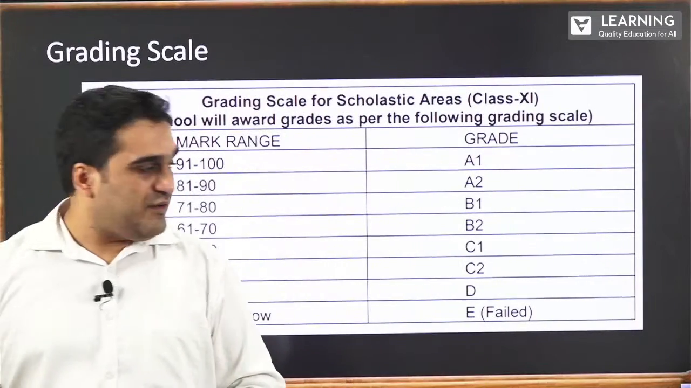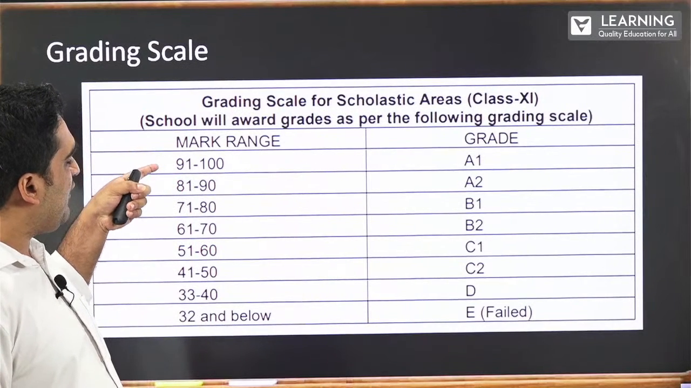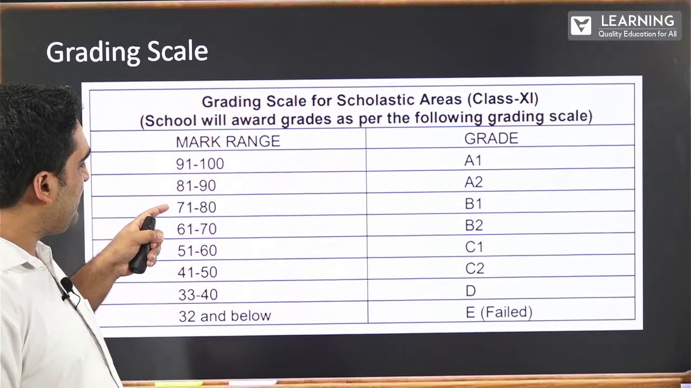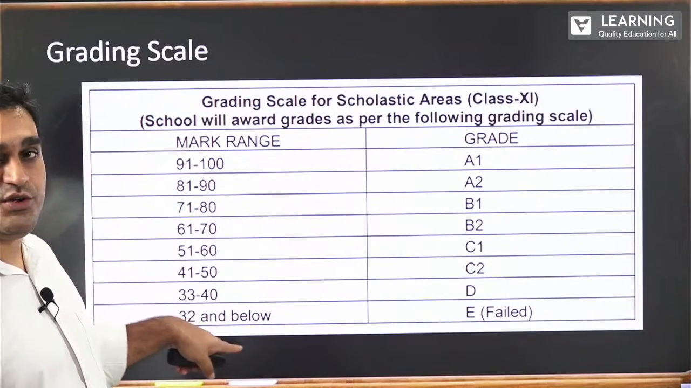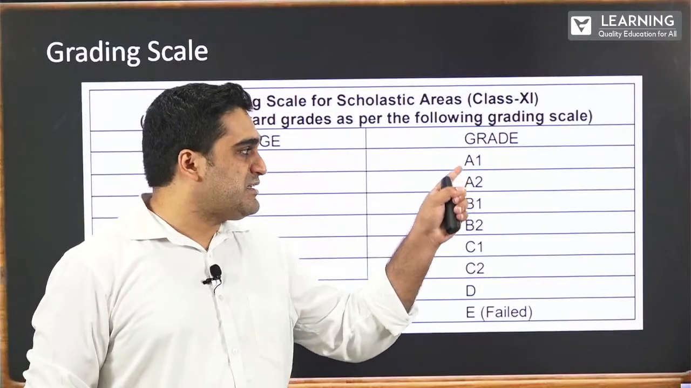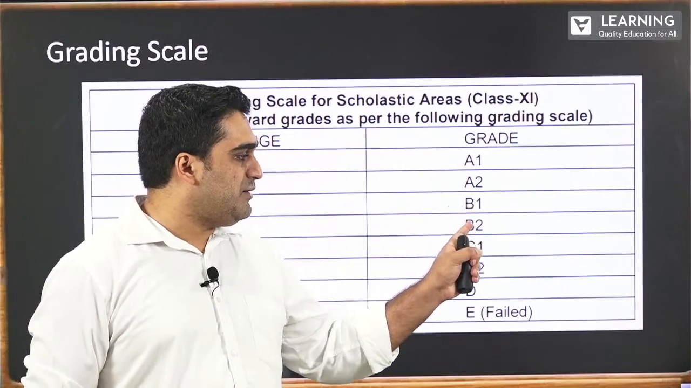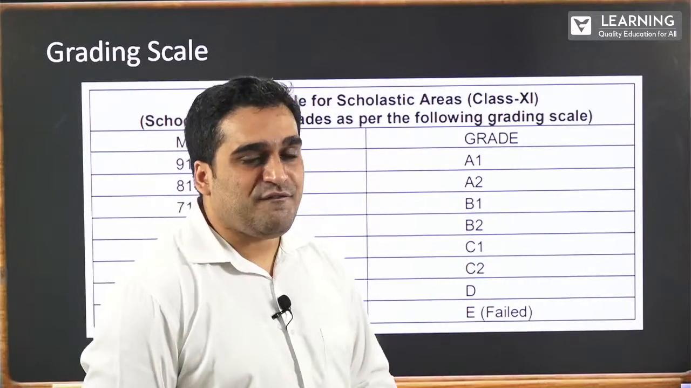Now, for the sake of your examination, what are the various grading scales? The marks range from 91 to 100, 81 to 90, 71 to 80, and various others down to 32 and below. For the various grades, you have grades assigned from A1, A2, B1, B2, C1, C2, D, and E, which, unfortunately, is failed.